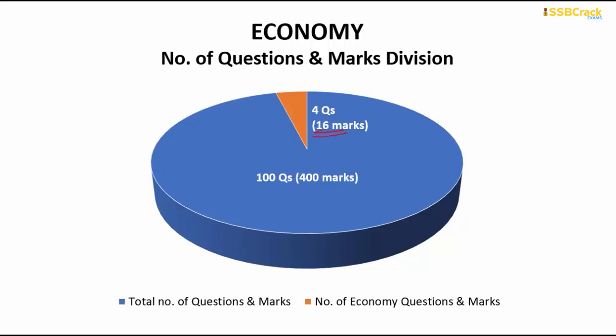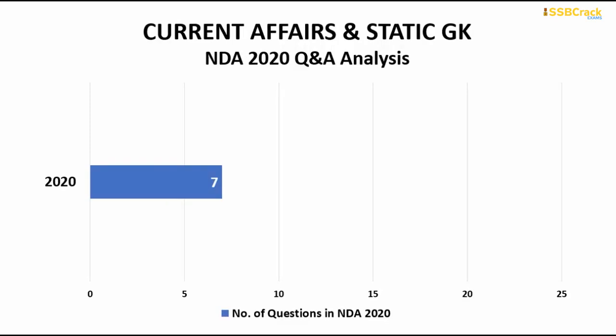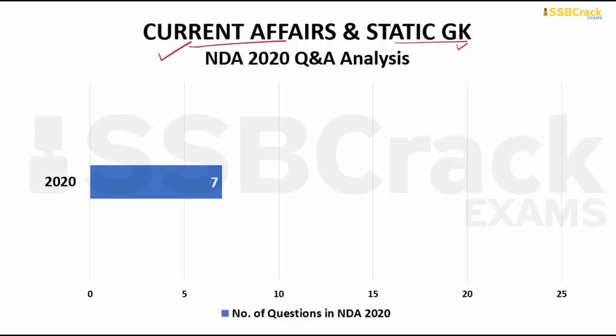Going through with the next important topic, which is about current affairs and static GK. Current affairs is also known as dynamic general knowledge, whereas static general knowledge is something which is always static. The main difference between static GK and current affairs is that current affairs is changeable. It changes on a day-to-day basis, monthly basis or weekly basis, but it changes. But regarding static GK, it is always constant.